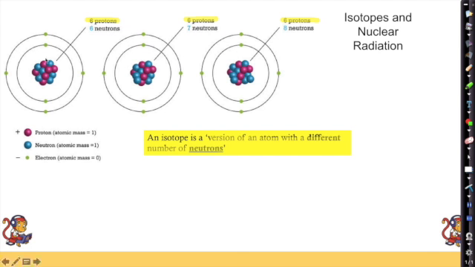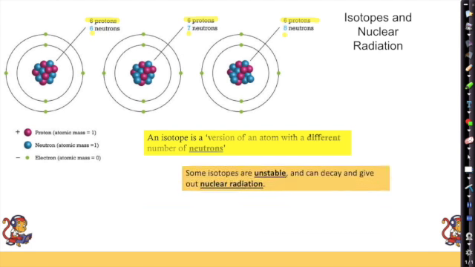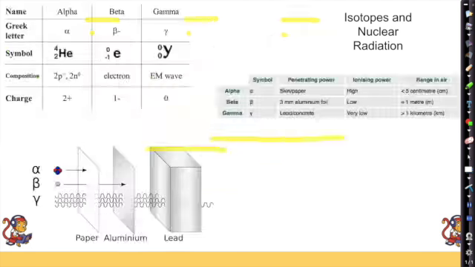Round the outside, they should have the same number of electrons. The number of electrons is not affected by being an isotope, but what they do have is different numbers of neutrons. So we've got 6 neutrons, 7 neutrons, or 8 neutrons. Doesn't affect how they react. They'll still react in the same way in chemistry. Doesn't really affect much. Just occasionally, if they've got too many neutrons, they become unstable and they may release radiation. Okay, so some of them are unstable. They can decay and give out nuclear radiation.